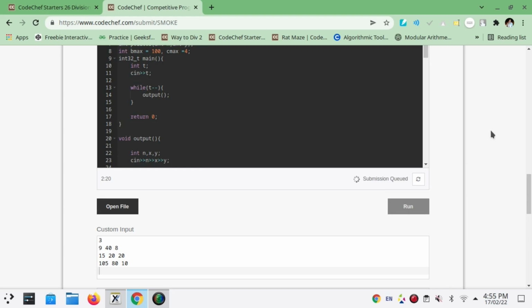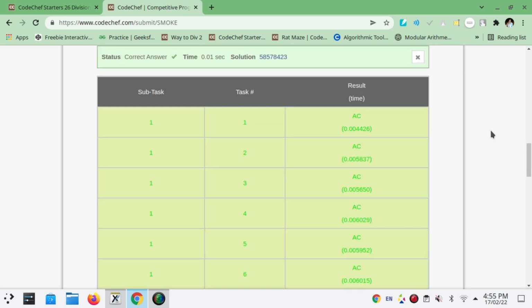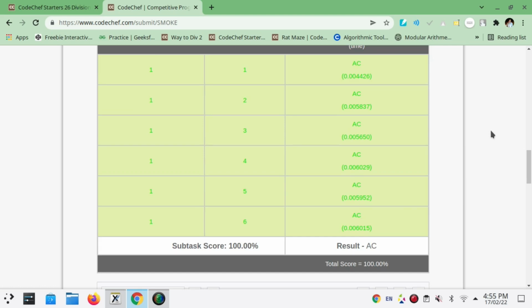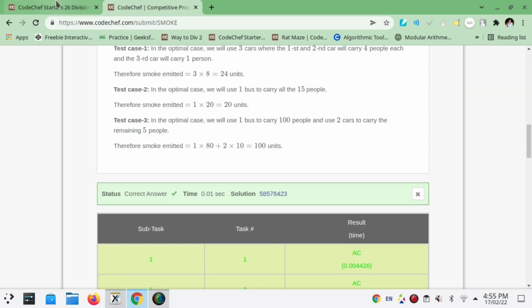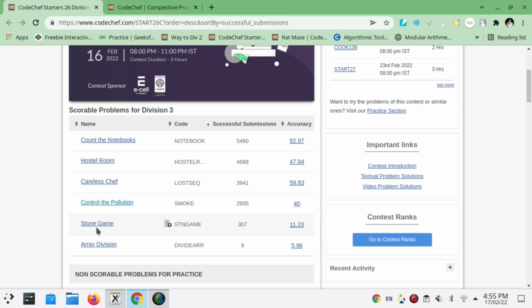Submission queued. Currently running test case 2, test case 3, and answer correct. Yes guys, we have successfully solved all the 6 subtasks. So now we will go to the next problem, Stone game.